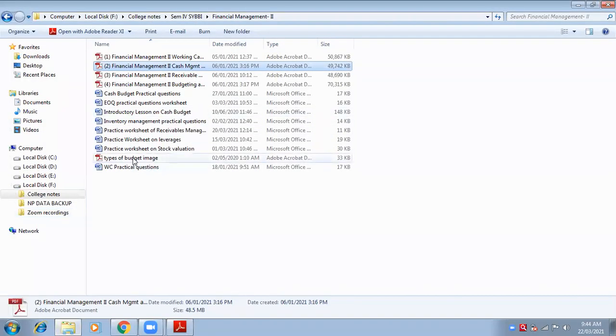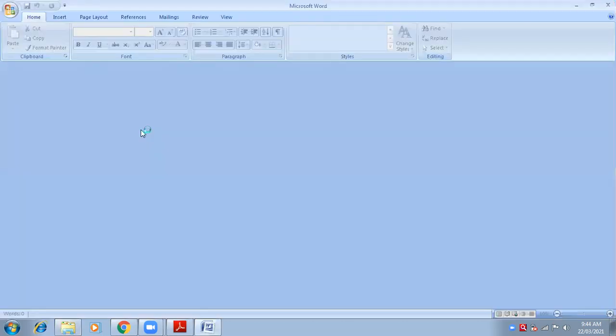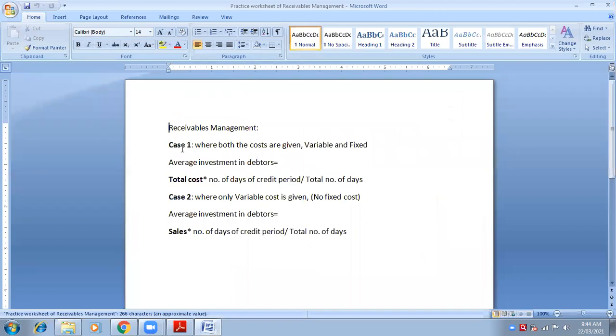So I will tell you here. That day I wrote here: when variable cost and fixed cost both are available, then for average investment in debtors, you have to take total cost as base.